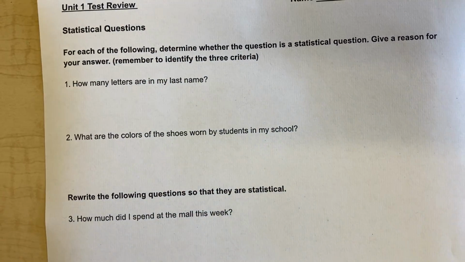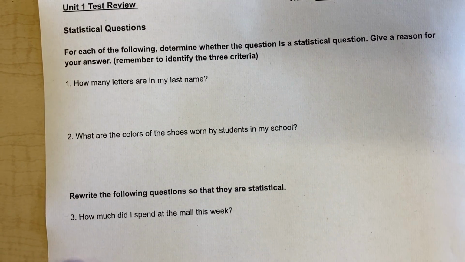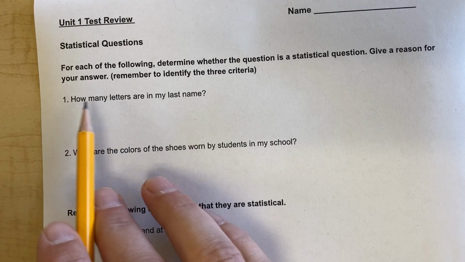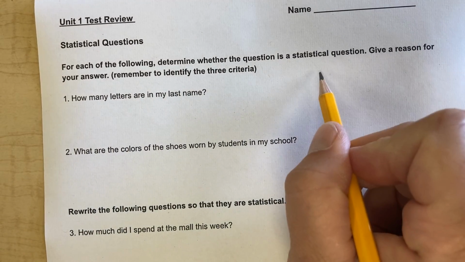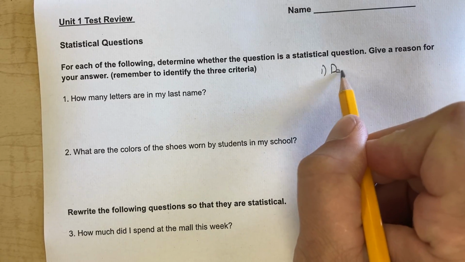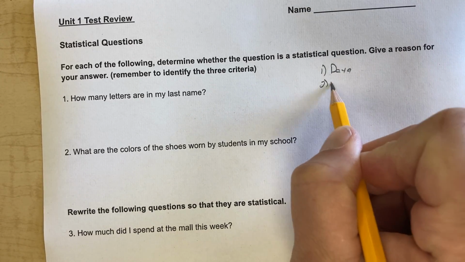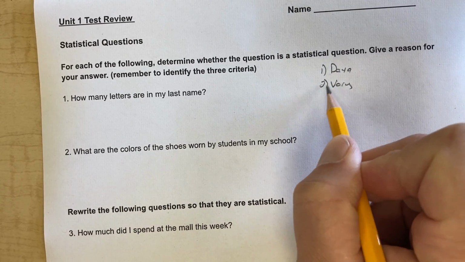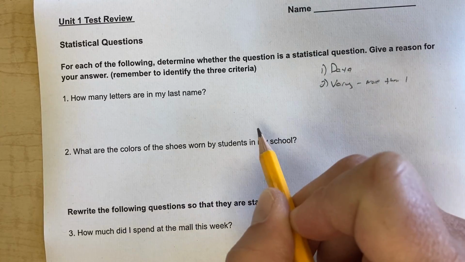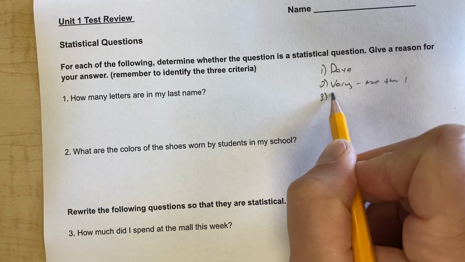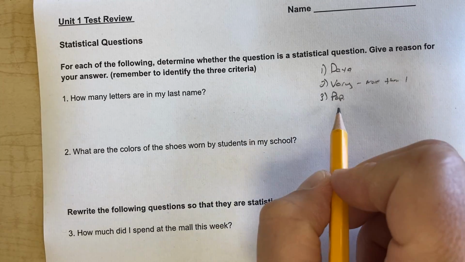All right, these are the answers to the test review for the statistics test. First questions ask us to see if these are statistical questions and give a reason. Remember, with statistical questions, we have to be able to collect data. That data has to vary from person to person, so meaning more than one person has to be in mind here, and we have to have a specific population. Who are we talking about?